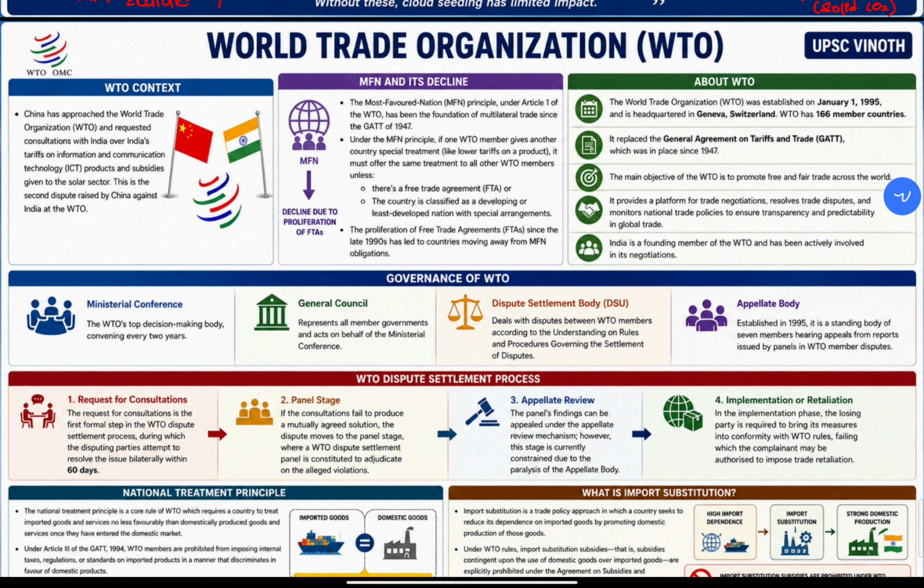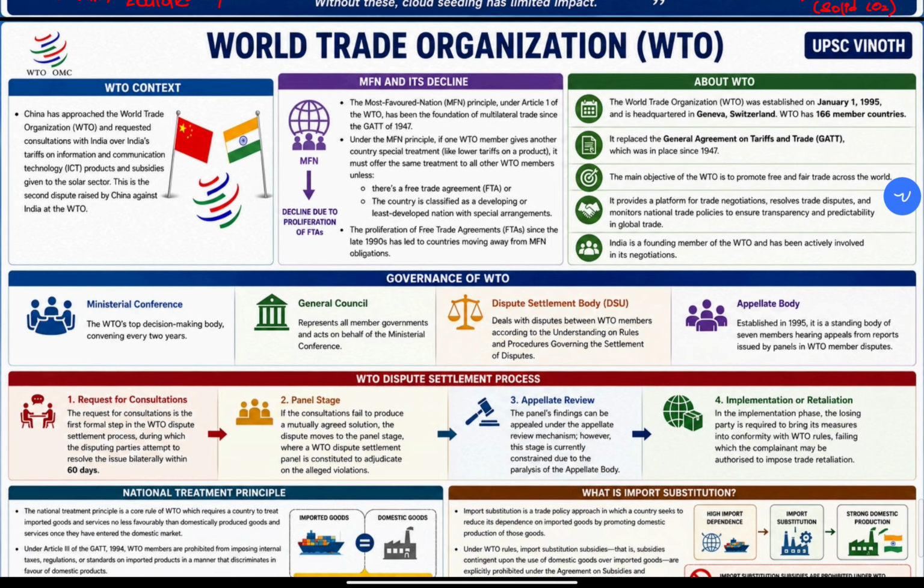The main objective of WTO is to promote free and fair trade across the world. It provides a platform for trade negotiation, resolves trade disputes, and monitors national trade policies to ensure transparency and predictability in global trade. India is a founding member. This is one of the important key points. India is a founding member of WTO. So the important point for the prelims is just this last point.